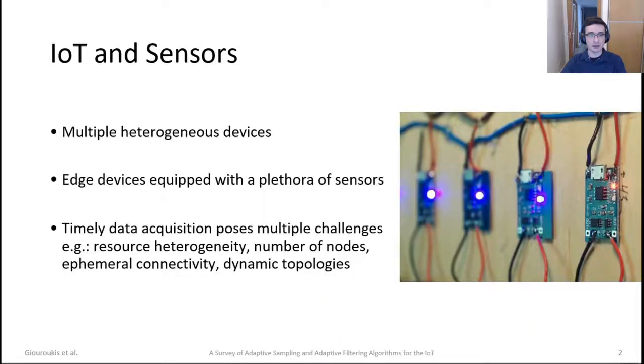For us, the IoT is an environment that consists of multiple heterogeneous devices scattered around multiple subnetworks. In those networks, there are also edge devices that are in physical proximity to users, that are equipped with a plethora of different sensors. In order to perform timely data acquisition on top of such an environment, there are multiple challenges someone has to overcome, namely resource heterogeneity, dealing with scalability in the number of nodes, dealing with ephemeral connectivity, and handling a dynamic topology that changes over time.